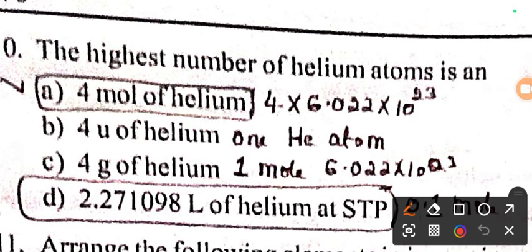Our next question from some basic concept of chemistry, the highest number of helium atom. So among the four, the highest number of helium atom we can find in option A, 4 moles of helium.